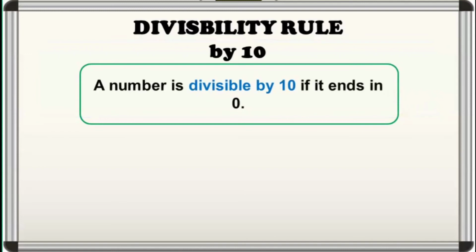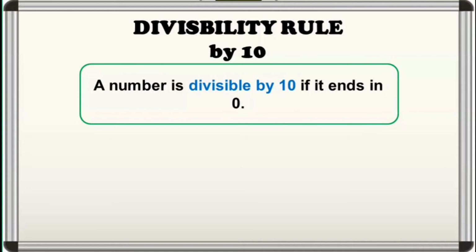Now, observe the only number inside the box that is divisible by 10. What is its last digit? Correct. This number ends with 0, whereas the numbers that do not end with 0 are not divisible by 10. Therefore, we say that a number is divisible by 10 if it ends with 0.